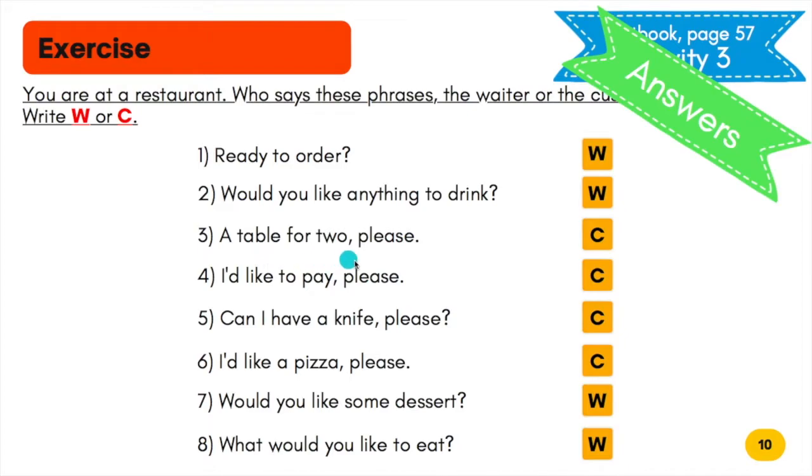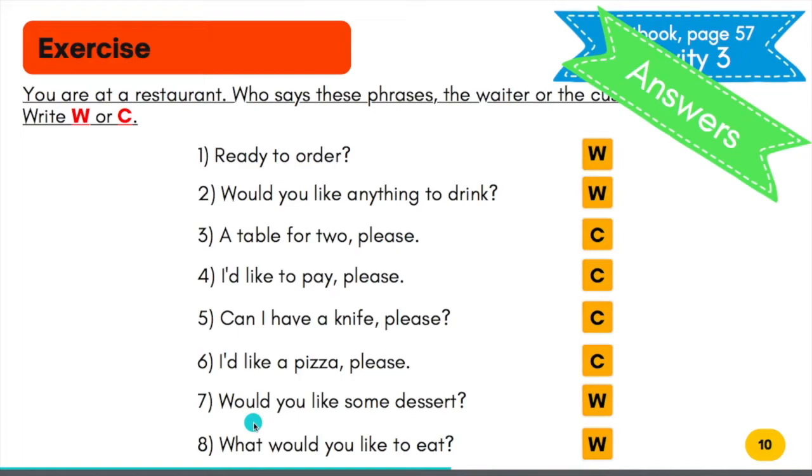A table for 2, please. C. The customer. Number 4. I'd like to pay, please. C. The customer. Number 5. Can I have a knife, please? C. The customer. Number 6. I'd like a pizza, please. C. The customer. Number 7.